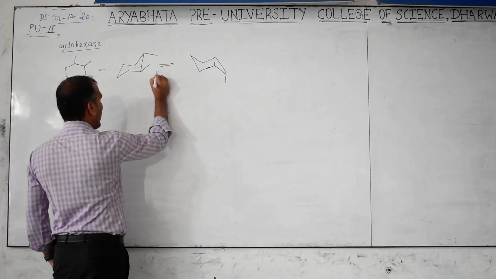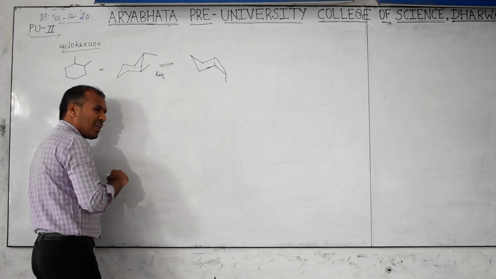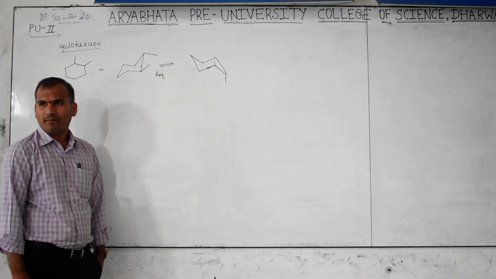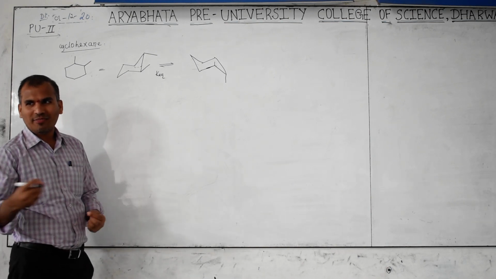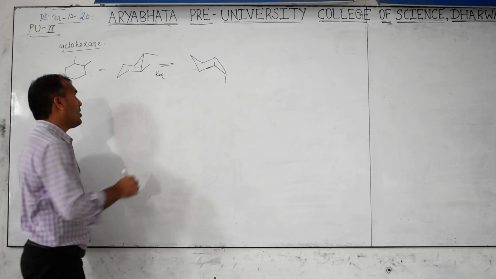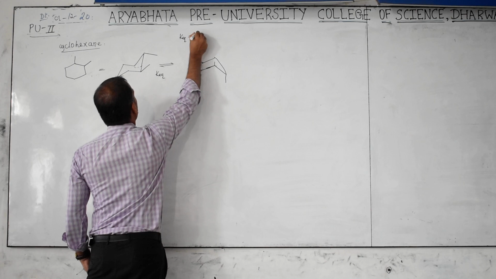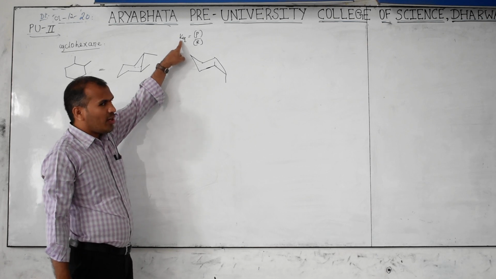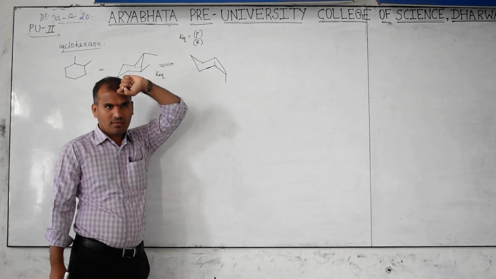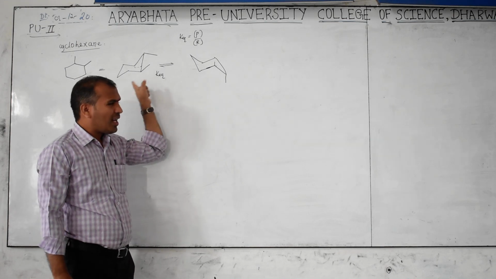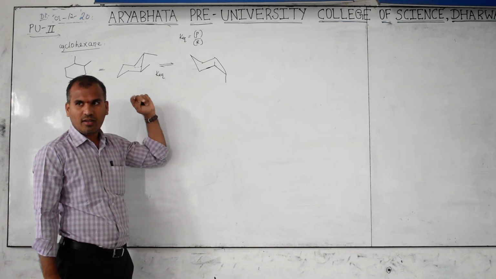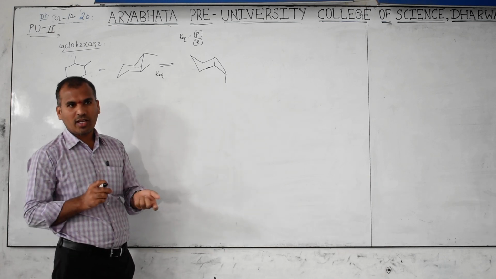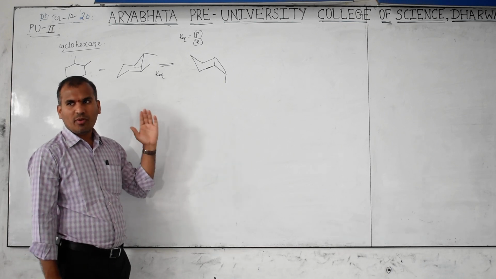If they give it like this, is K equilibrium greater than 1 or less than 1? Again, equilibrium, mathematical, physical chemistry connection. You know that K equilibrium is the product concentration divided by the reactant concentration. When the K equilibrium value is higher, the numerator should be higher. Whichever form is more stable is present in higher amount, the major form. The other is minor, in ring flipping.